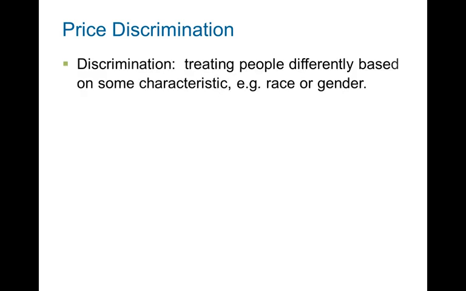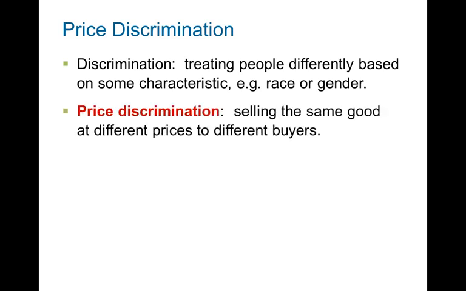Now we come to the concept of price discrimination. Discrimination is, in a nutshell, treating people differently based on certain characteristics, like race or gender, giving some people certain advantages because of their race or gender, or giving some people certain disadvantages because of race or gender. Price discrimination is basically selling the same good at different prices to different buyers. So you could have the same product, but to different people you're selling it at different prices.